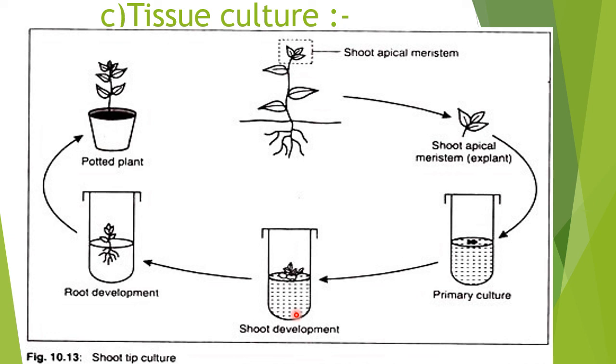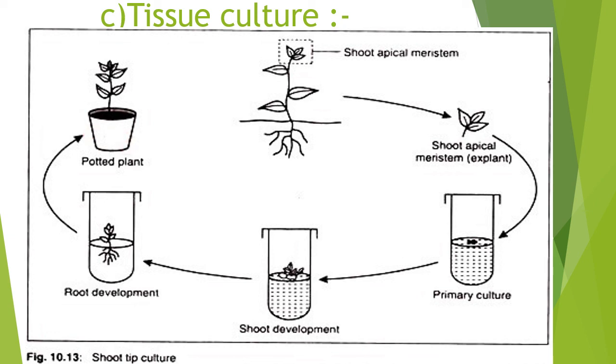So all these details I will teach you in chapter number 11. Today you should only remember this term tissue culture and how it is done, I am just giving an idea. After the hormonal application, that explant will develop into a seedling, you can see here, and now we can plant it as a potted plant. So this tissue culture method is also used in agriculture.